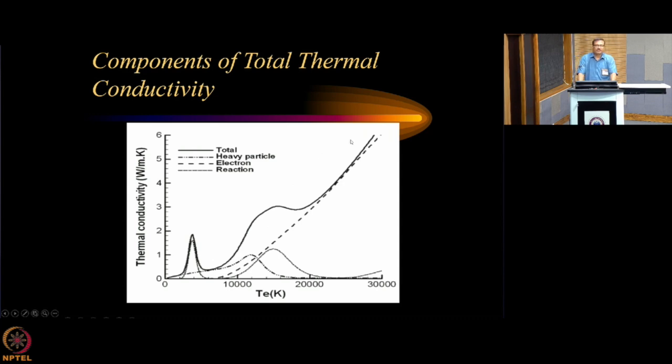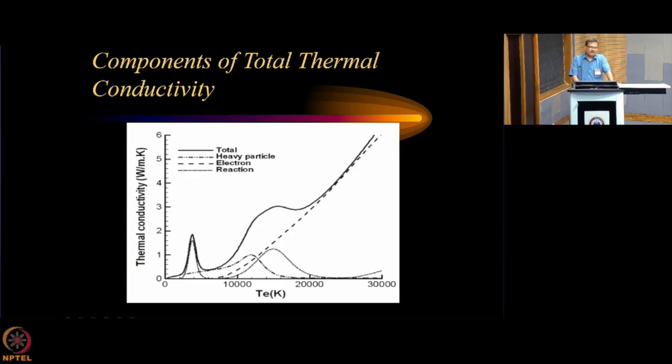So remember that when we are modeling a plasma in a fluid model, we basically need to understand the thermal conductivity in a very elaborate manner, considering all the species which are present over there and considering the reactions that may happen at different temperatures. You know that when the dissociation will take place, it will depend on the particular type of gas that you have used. For example, if I use oxygen and if I use nitrogen, this dissociation may be different, and similarly the first ionization peak also may be different.